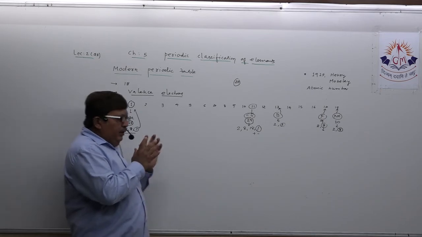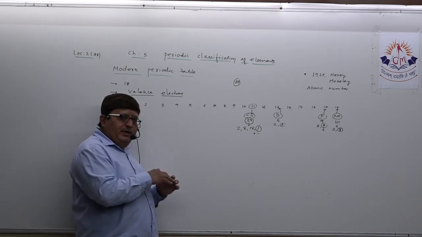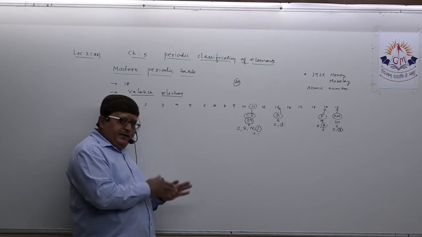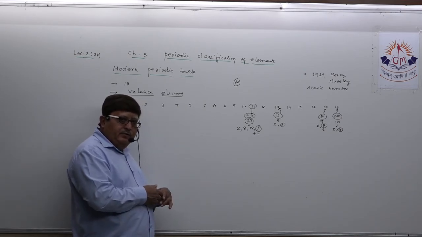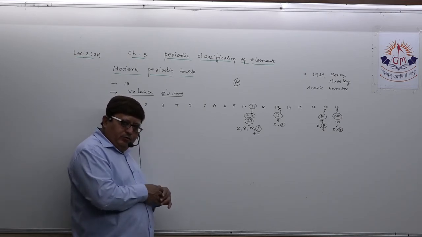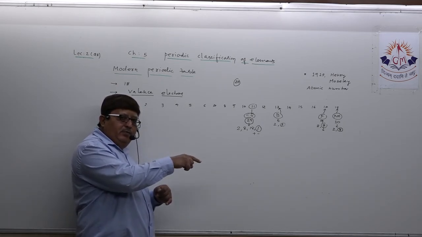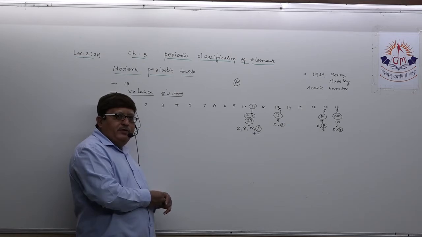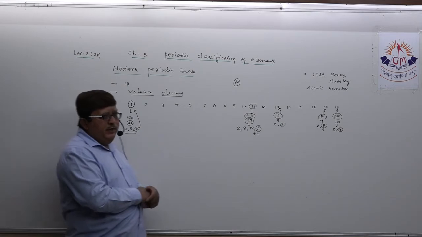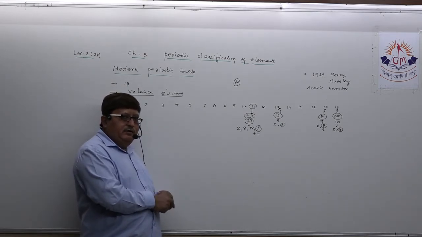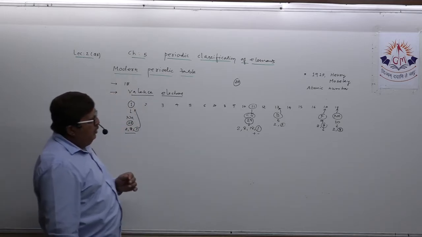So, the position of an element can be decided by first knowing its atomic number, then writing its electronic configuration following Niels Bohr's rule, and then seeing the number of valence electrons present, and that way we can decide the group. And after deciding the group, we are able to finalize its chemical property. You understood this? So this is something about groups.